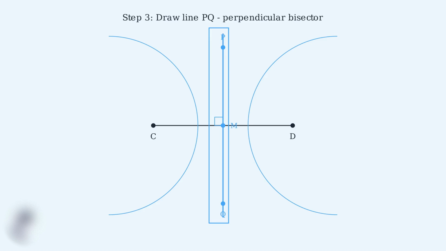It passes through the midpoint and is perpendicular to the segment. Example 4. Real-world application. An architect needs to ensure a support beam is perfectly perpendicular to the foundation wall. Using compass and straight-edge construction ensures mathematical precision.